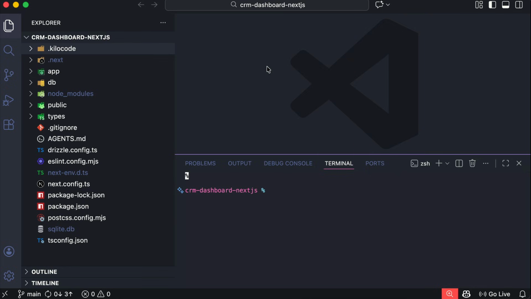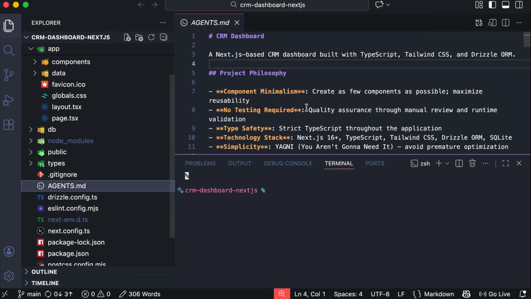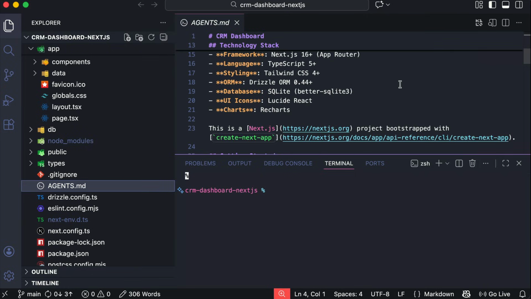So here's the project open in VS Code. I have a CRM for small business project created using Next.js and Tailwind CSS. If we open the agents.md file here, we can see the information about the tech stack. It's using Next.js 16, TypeScript, Tailwind CSS, Drizzle for ORM, and SQLite for database, and a few other libraries.